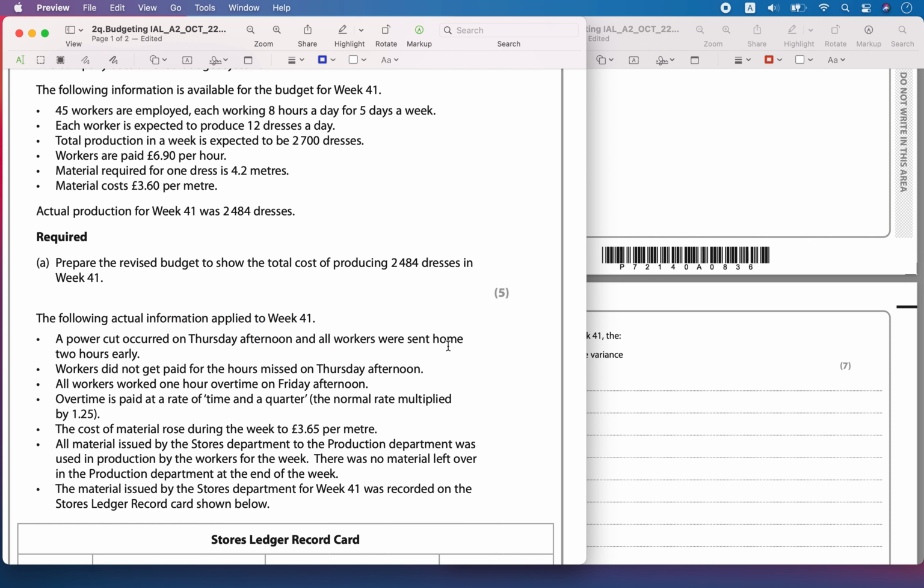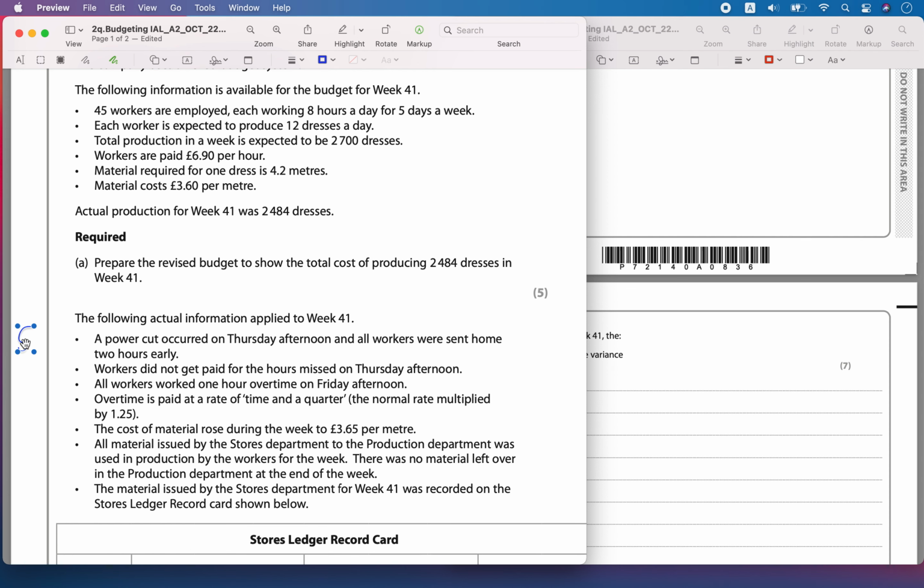A power cut occurred on Thursday afternoon and all the workers were sent home 2 hours early. Workers did not get paid for the 4 hours on the Thursday afternoon, and all workers worked for 1 hour overtime on Friday afternoon, and overtime is paid at a rate of time and a quarter. This is with regards to the changes in the labor cost as opposed to the budgeted cost we had prepared.